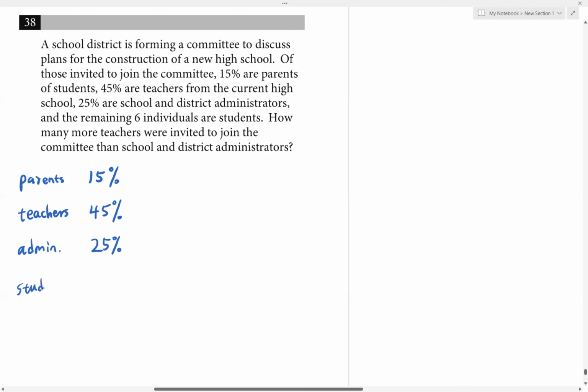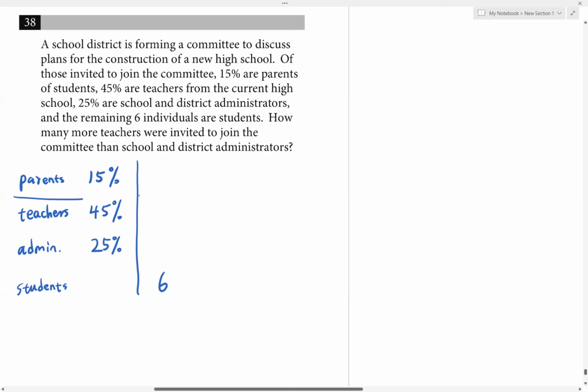So this is the tricky part, right? It's not 6%, it's 6 students. So that's actually the number of students. A little bit different. They don't give us a percentage here. We know the number of students is actually 6. We don't know the number for the parents, the teachers, or the administrators.